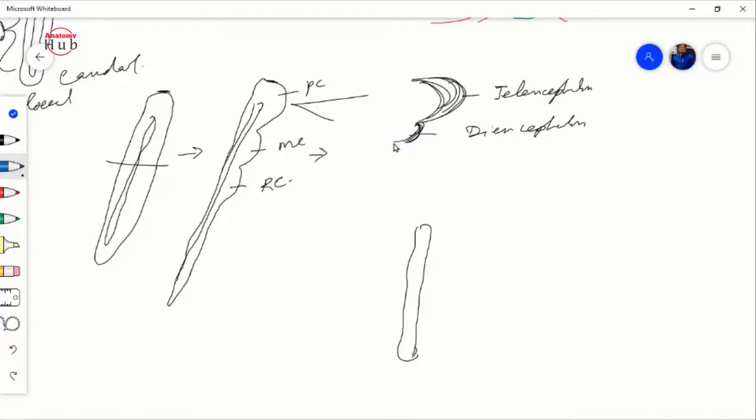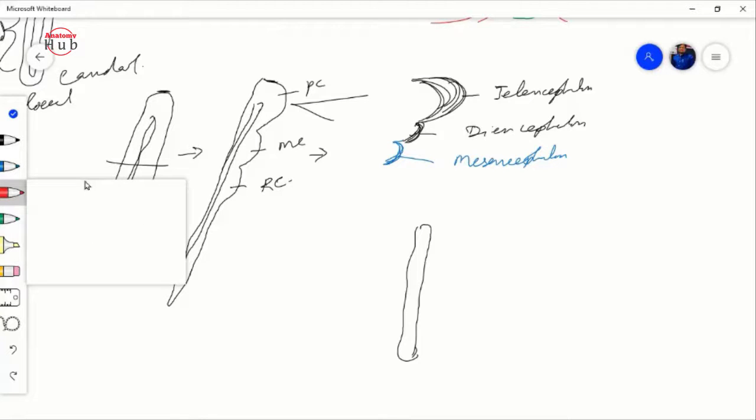Then you will find another thing, the mesencephalon. The mesencephalon will remain as the mesencephalon only, and that will form your midbrain. Then we'll have the rhombencephalon. This rhombencephalon will again divide into two. As I have told you, the cephalic end grows more rapidly than the caudal end.